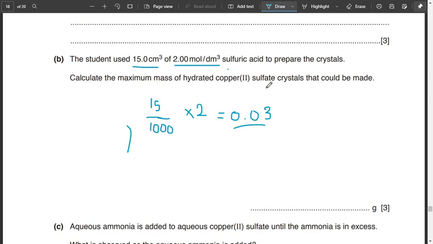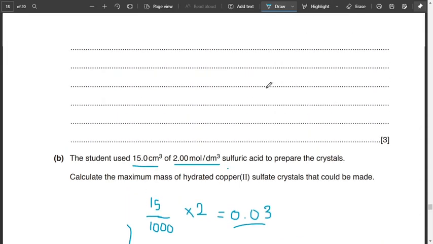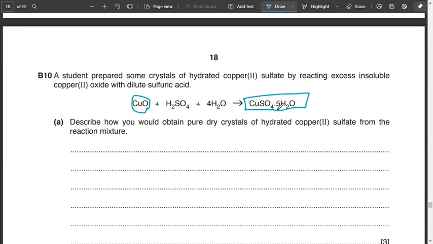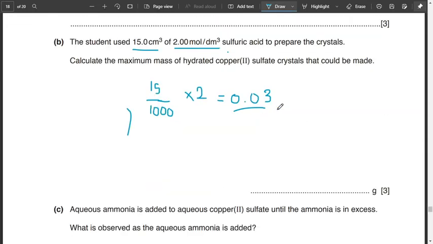The molar mass of hydrated copper 2 sulfate is copper plus sulfate plus 4 oxygens plus 5 times water, which is 5 times 18, and we find the answer 250. 250 is multiplied by 0.03, and the answer is 7.5.